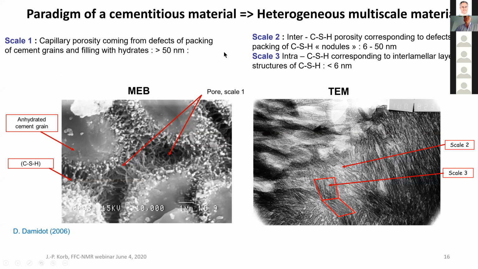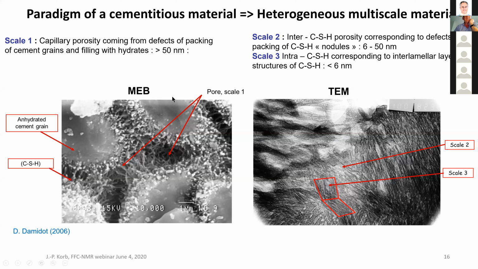That is 1 cubic meter per human being, and 10% of the CO2 is due to cementitious material. So there is a paradigm of cementitious material: it is a heterogeneous multi-scale material, with different properties at different length scales.